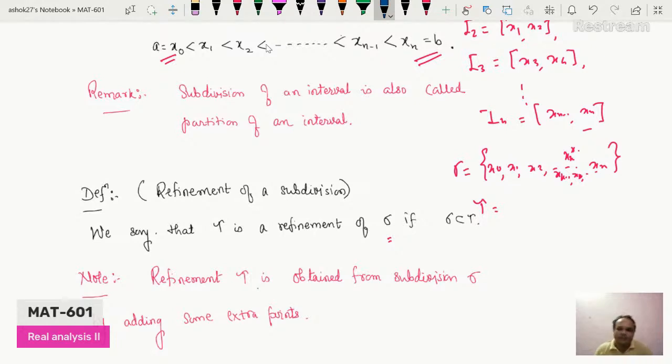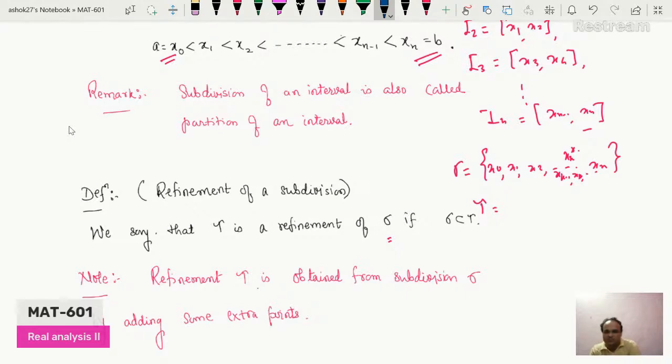So subdivision of an interval is also called partition of an interval. Next definition, that is refinement of subdivision. We say that tau is a refinement of sigma if sigma is a subset of tau. It means if we add at least one point in the original subdivision, then the resulting subdivision will be the refinement of the original subdivision. So a refinement is obtained from a subdivision by adding some extra points.